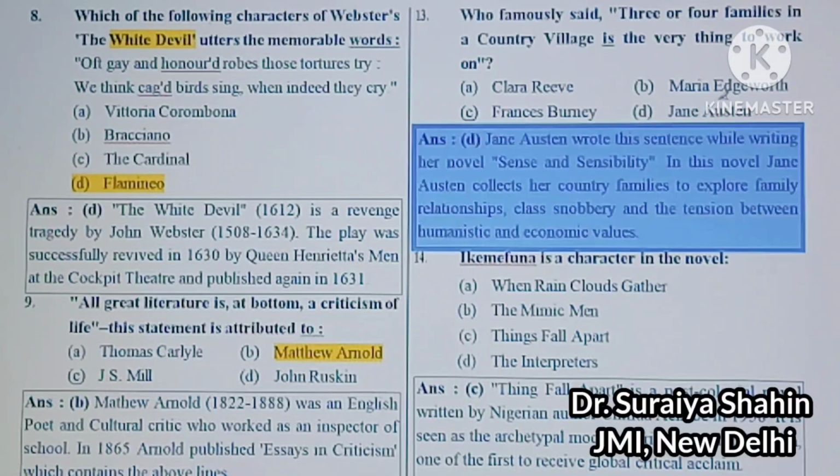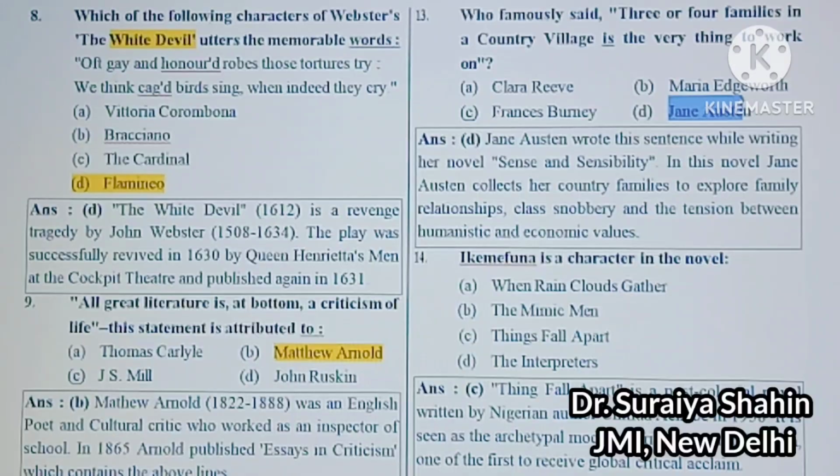You know, Jane Austen is a Victorian writer, a British novelist, and she talks about female issues. Actually, she talks in the social context about marriage, relationships and gender in her novels, and her Pride and Prejudice is a very important novel.